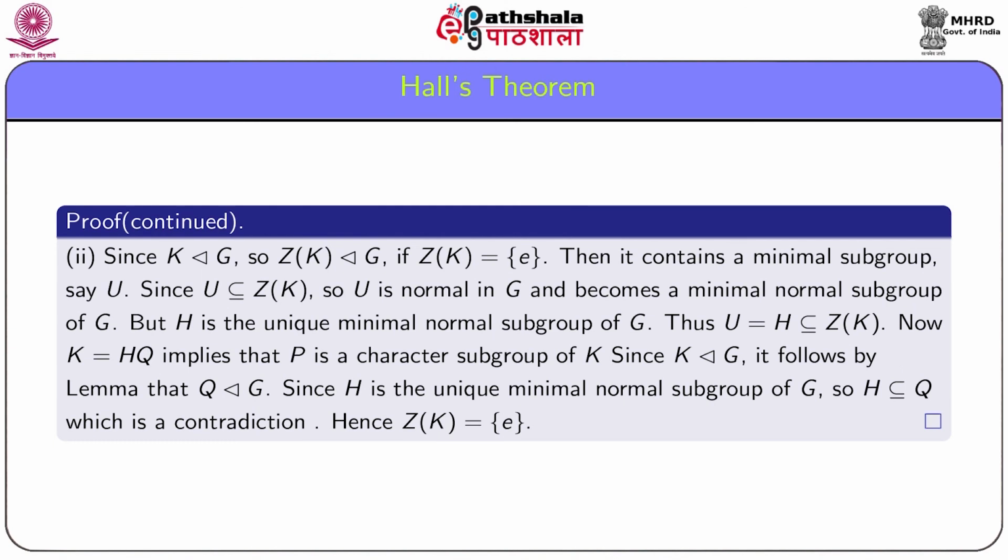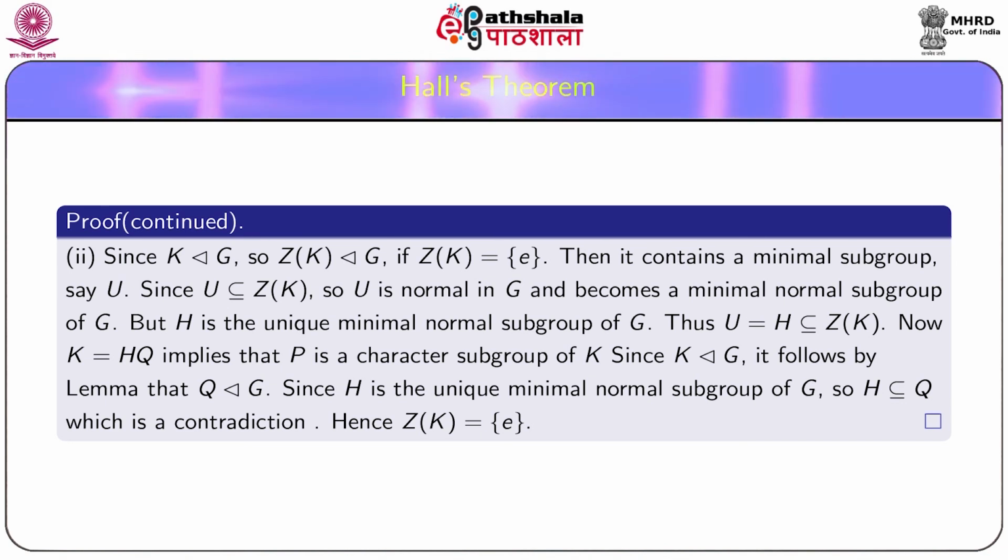Since K is a normal subgroup of G, the center of K, that is Z(K), is also normal in G. We are to show that Z(K) is a trivial subgroup. If not, assume that Z(K) is not equal to e.